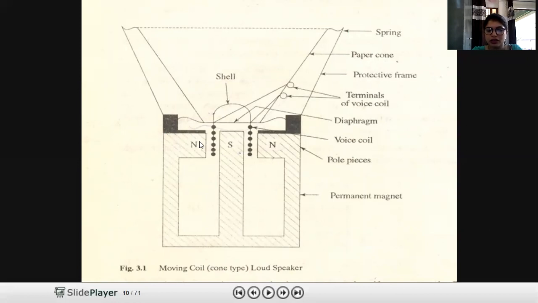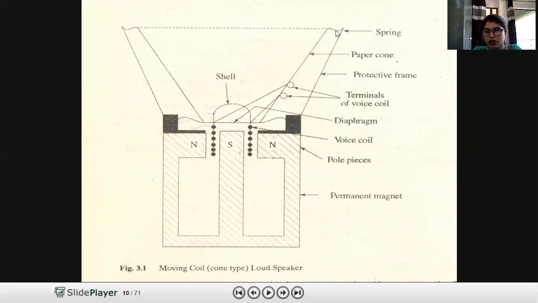So in this you can see that this is the permanent magnet which is in E shape. These are the coils in between the permanent magnet, and these are joined with this paper cone. Paper cone is connected with diaphragm.